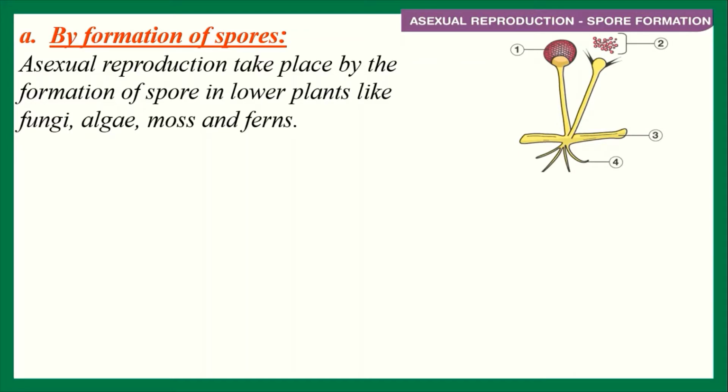Everybody see the figure. This is the figure of mucor. This is one kind of fungus. Before producing spores, some somatic cells are modified to form a special structure called sporangium. Sporangium is a sac-like structure. A fully formed sporangium generally bears numerous spores, but sometimes a sporangium bears a single spore. Spores may develop outside the sporangium. These are known as exospores. Some exospores are known as conidia.